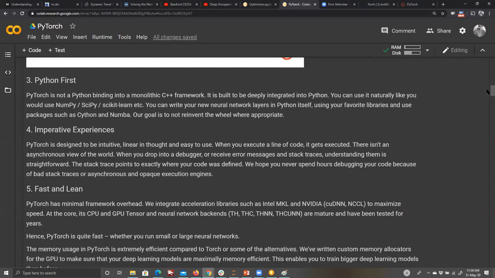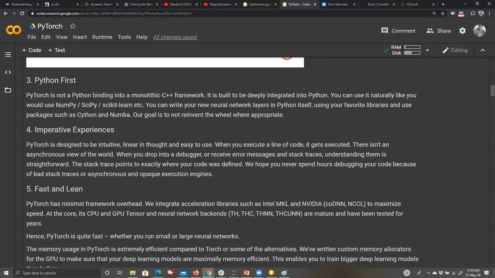Now in default TensorFlow, this flexibility was not available earlier. Now it is. From version 2.0, they have made a massive change. And again, it is designed to be intuitive, so there is not much of a problem. If you put in a debugger, you can just find errors in a normal debugger. In TensorFlow, it is highly nested, but in PyTorch, it is very easy. You can directly come to know which line is causing the whole issue.